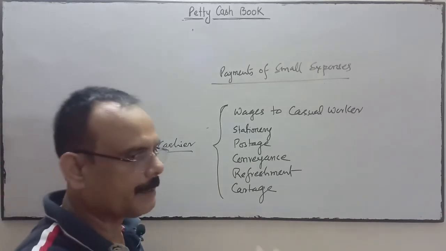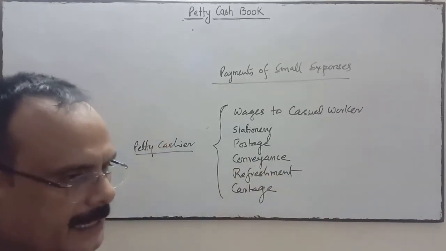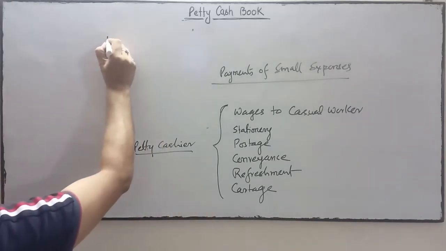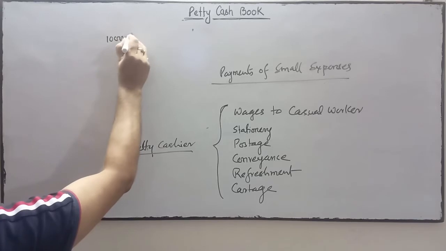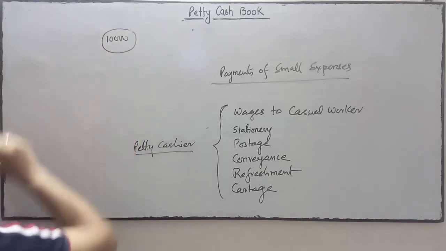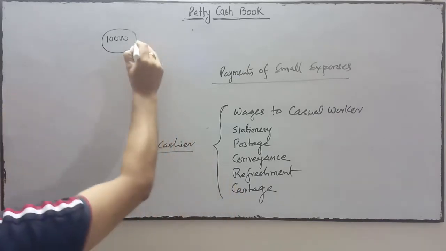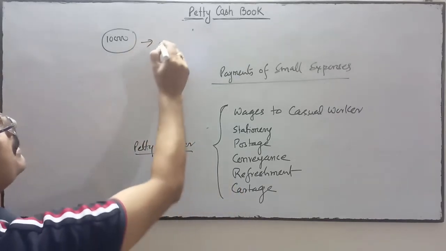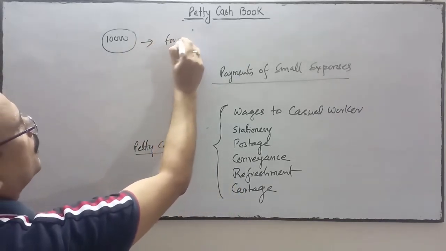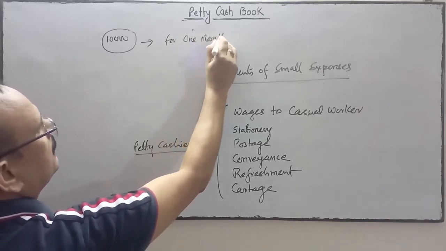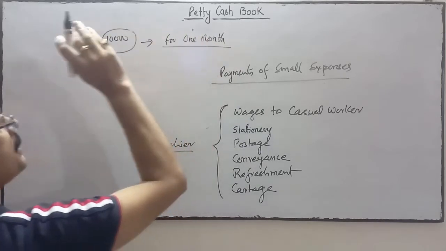Suppose in a particular business the head cashier thinks that 10,000 is a sufficient amount to pay the expenses for one month.